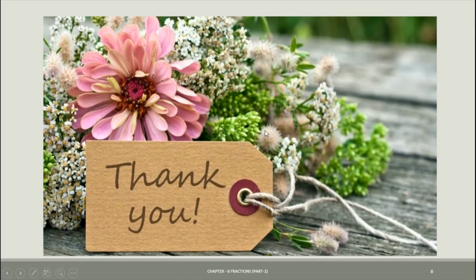So scholars, here we have completed the introduction of fractions. From our next video we will be starting with our exercise.